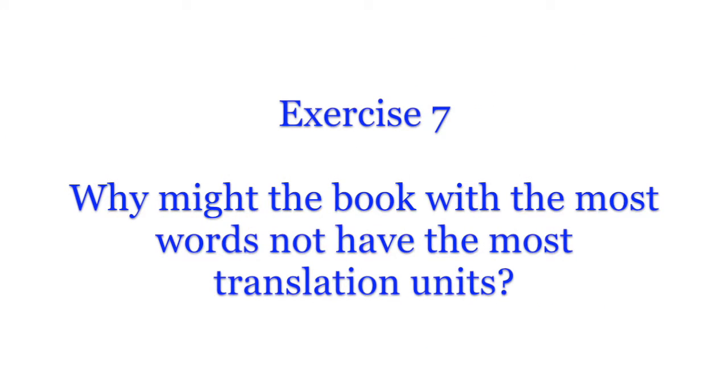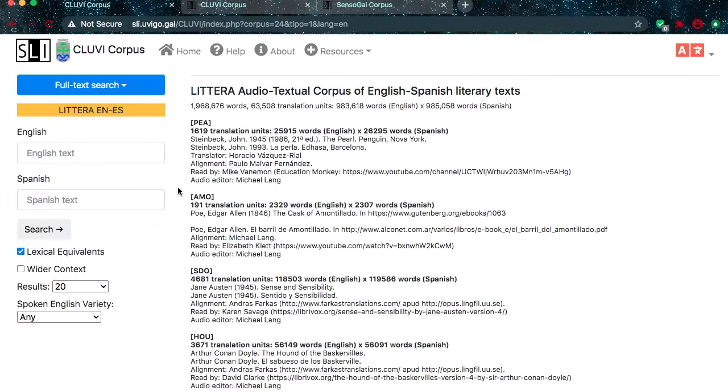Exercise 7. This is because on average, Sense and Sensibility contains many more words per translation unit than, say, Lord of the Flies.